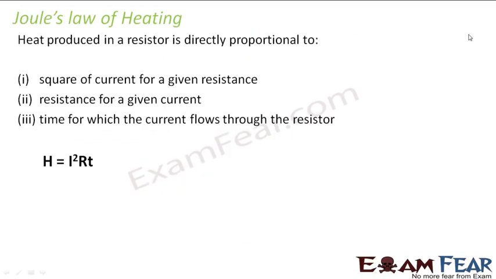Now when we talk about resistances, in any circuit, we see that there is always a source of the circuit which provides energy because of which the current flows through the circuit. Now, when a current flows through a resistor, some amount of heat is produced in the resistor. This is called heat dissipation. And how do we calculate that heat? That heat is given by I square R into T, where I is the amount of current which flows through the resistor, R is the value of the resistor, and T is the time for which the current flows through